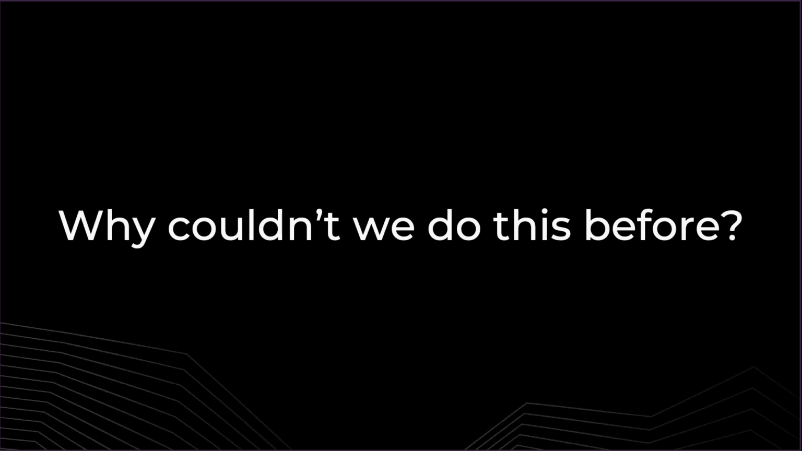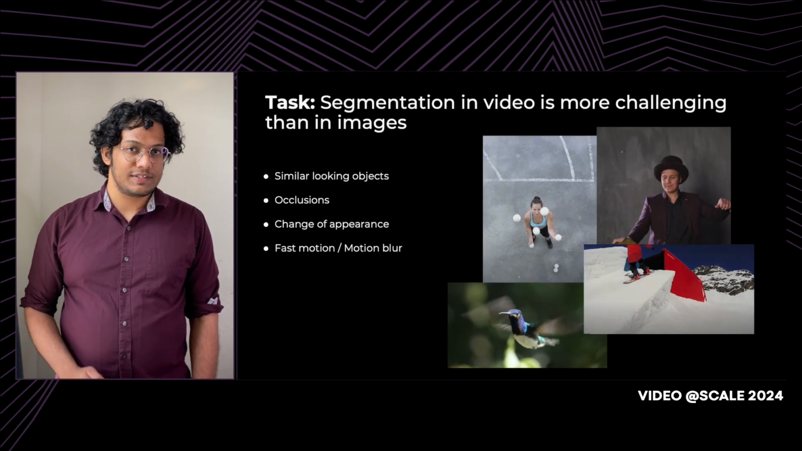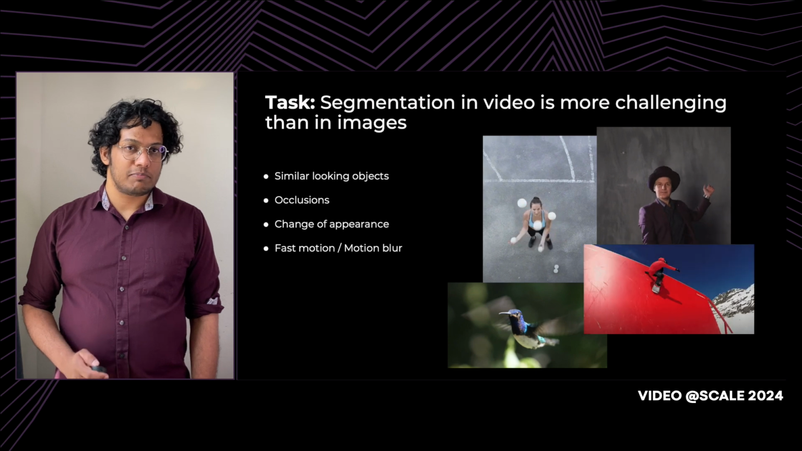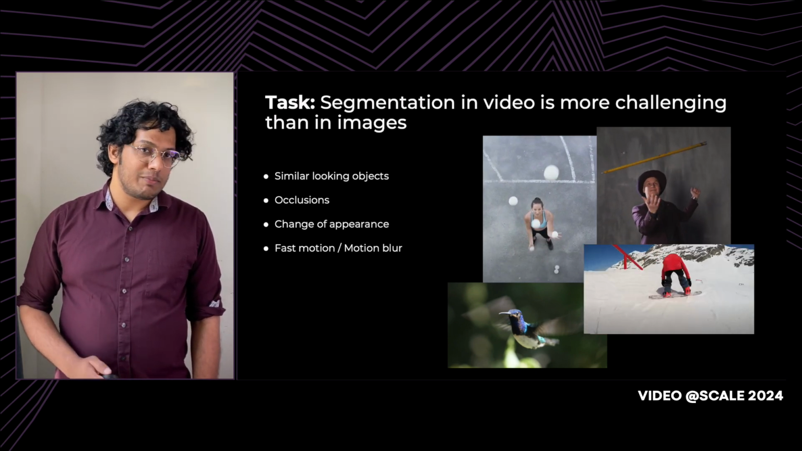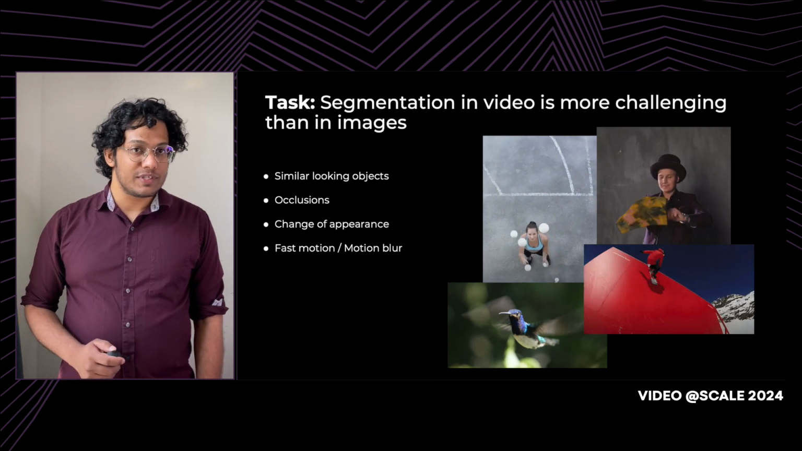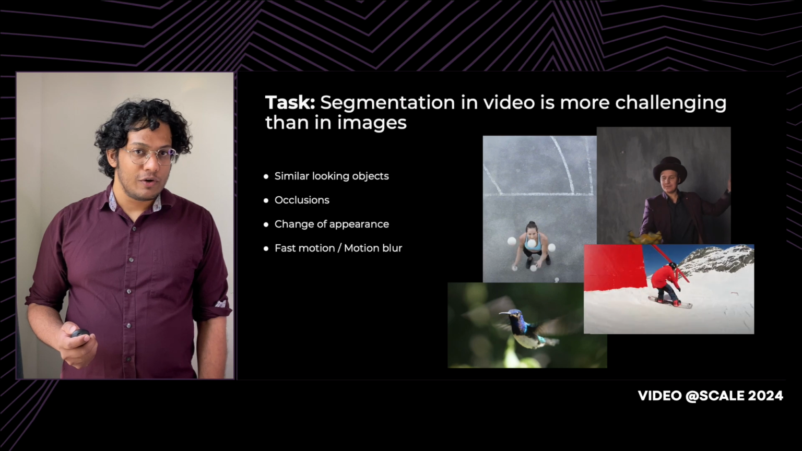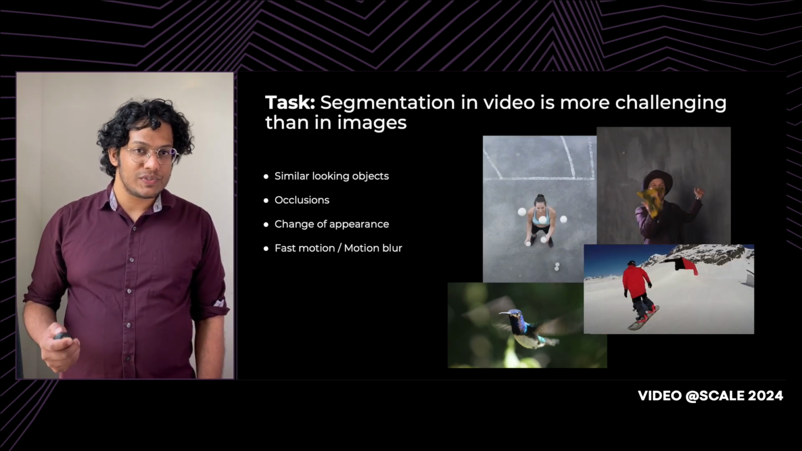So why wasn't this possible before? In other words, what are some challenges standing in the way of building a universal visual segmentation model? We can break down the sum of these challenges coarsely along task, model, and data axes. On the task side of things, segmentation in videos can be much more complex and challenging. There can be many similar looking objects that might occlude each other. They might go out of frame and come back after some time. There might be rapid changes in appearance because of changes in viewpoint, or maybe because there was a change in the shape of the object. There can be fast motion and motion blur.